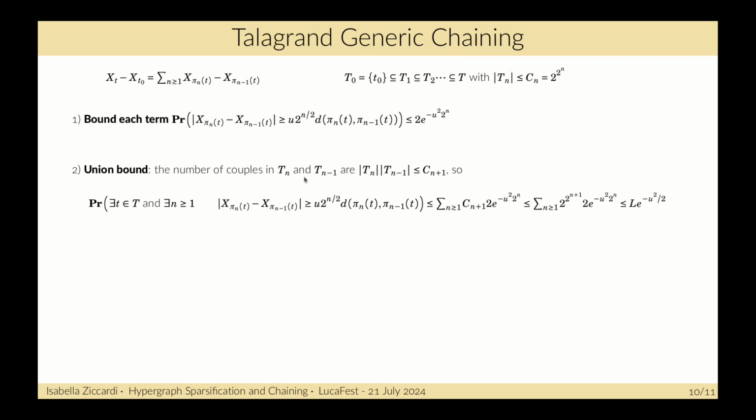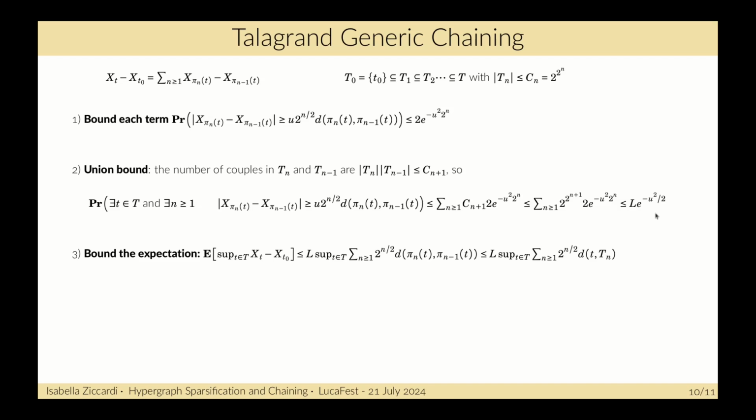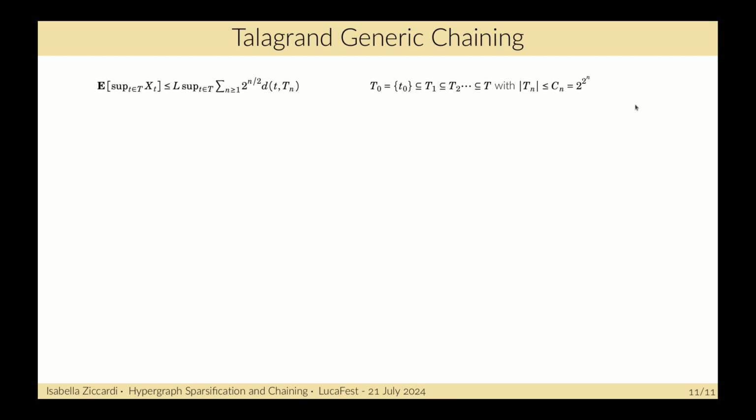So we obtain this bound. I will not get into the details. This gives us a way to bound the expectation of the supremum that will be at most L times the sup over t in T of the sum over n of 2 to the power of n over 2 times the distance between t and the set T_n.